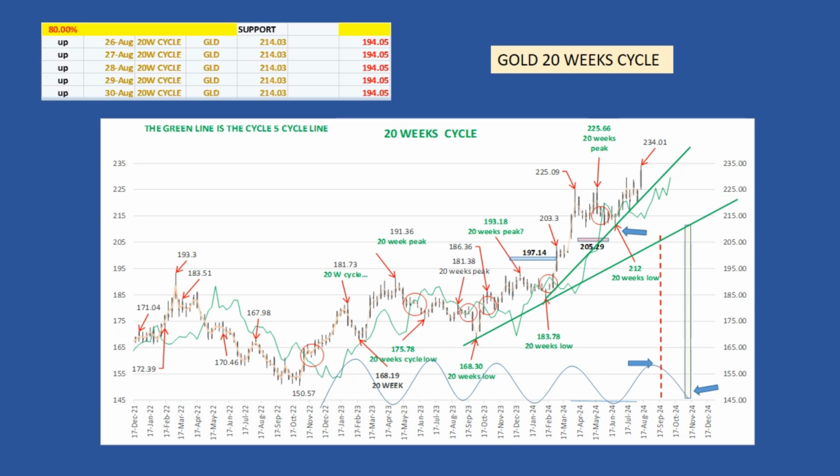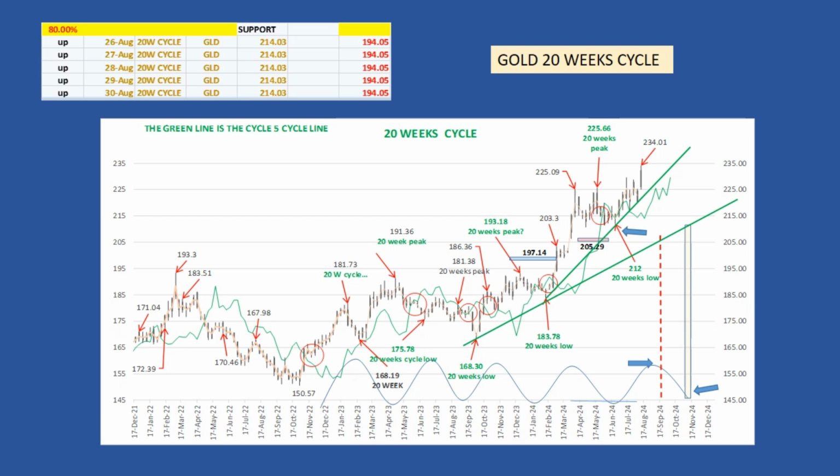We will pay attention to where the peak will occur. The peak position will give us an idea of the next correction size. If the gold price peak occurs on the left side of the cycle peak, which is expected on September 9th, then we can expect a sharp correction. If the price peak occurs after the cycle peak, then we can expect a mild correction. If you want to know more about peak formation and their implications, I recommend you watch my video series, Secrets Behind the Cycles.